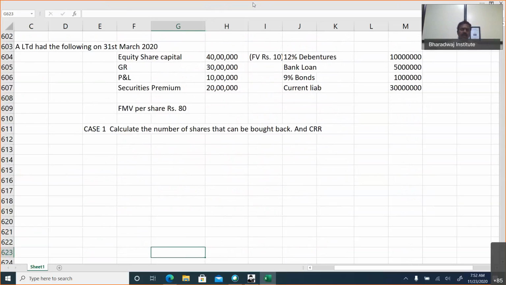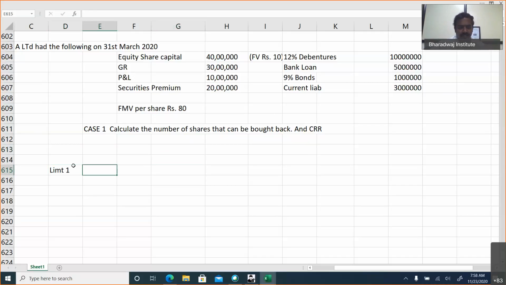Now, I will give you 5 minutes of time. Try to work out and give me the answer for buyback. This is one of the most important questions that can be tested in the exam. You just work out and tell. Okay, let me check.